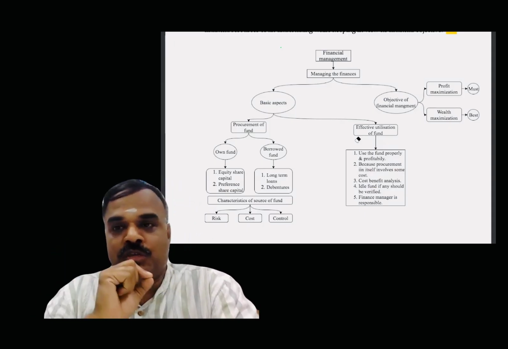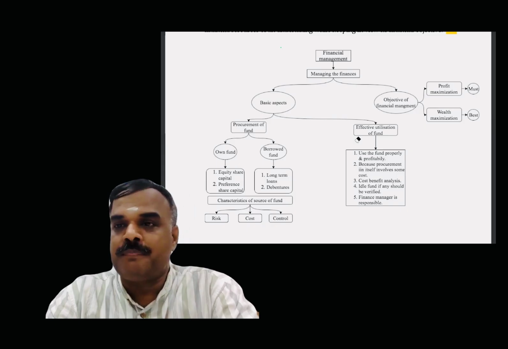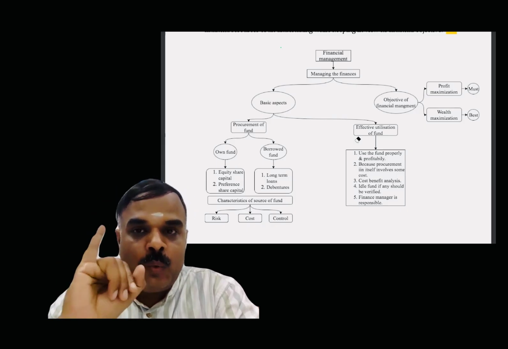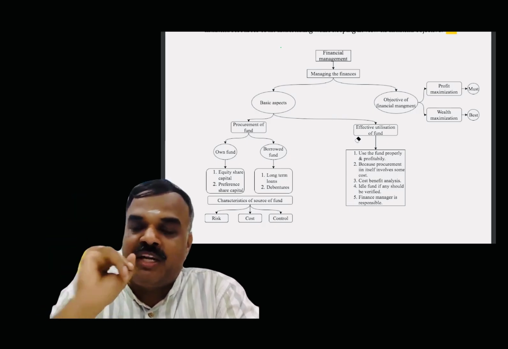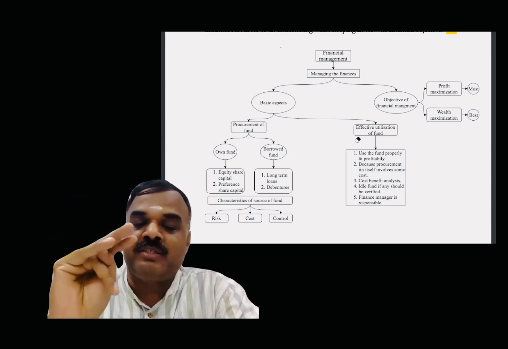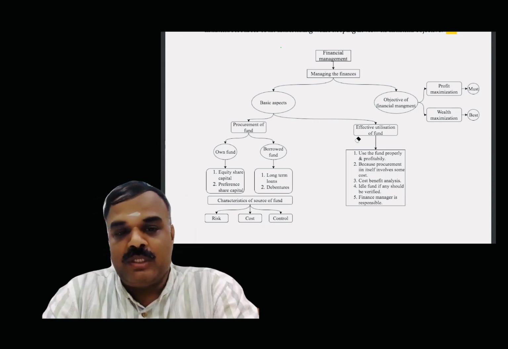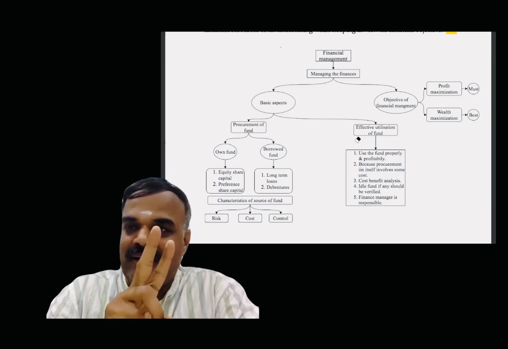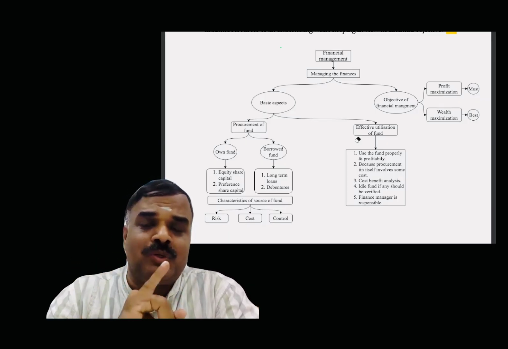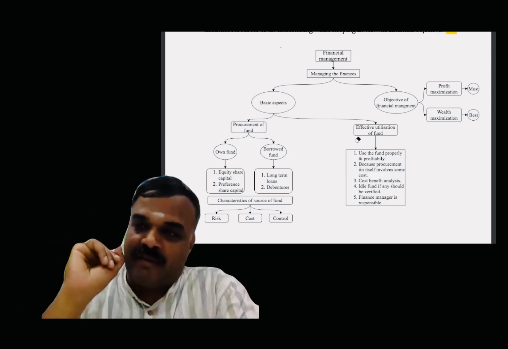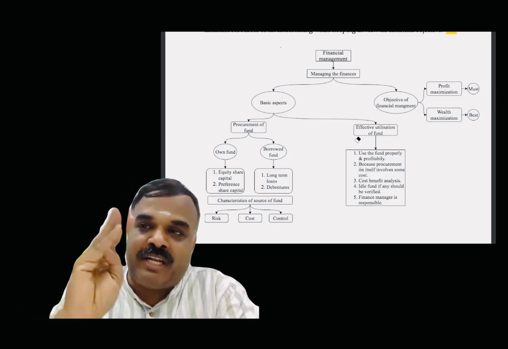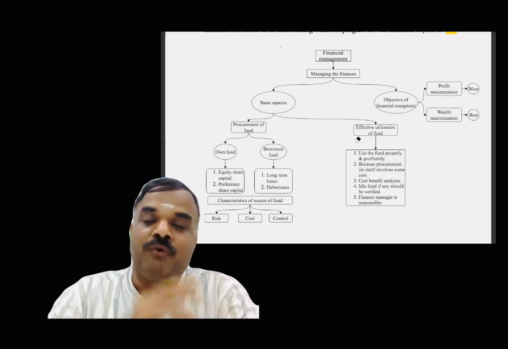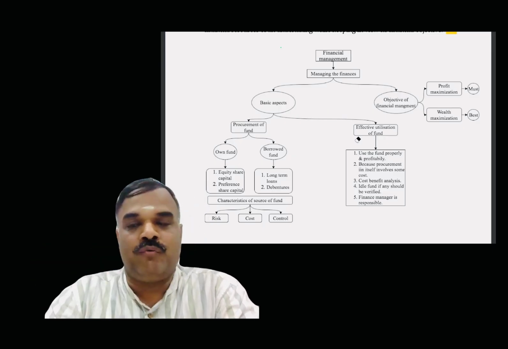Cost: high cost goes to which fund? Own fund is costlier than borrowed fund. There are two main reasons. Own fund means the cost to the company is called dividend. Borrowed fund means the cost to the company is called interest payment. So cost of own fund is always higher than cost of borrowed fund. The two main reasons are: in case of own fund, there is no tax benefit. Another one is that dividend expectation of the shareholders is always higher than interest expectation of the loan holders. Therefore, own fund is costlier than borrowed fund.